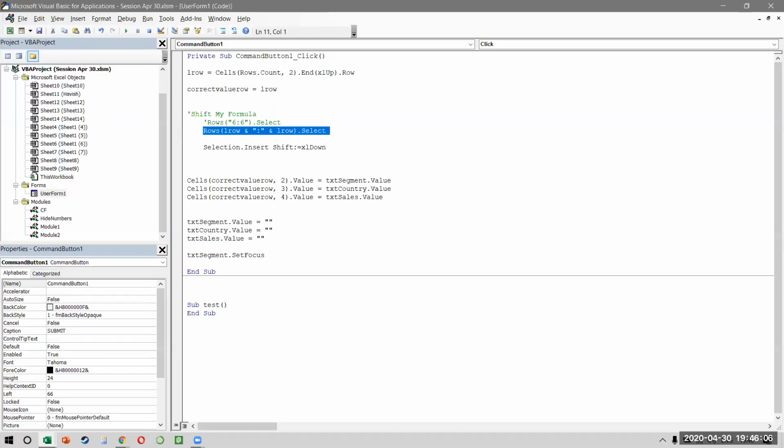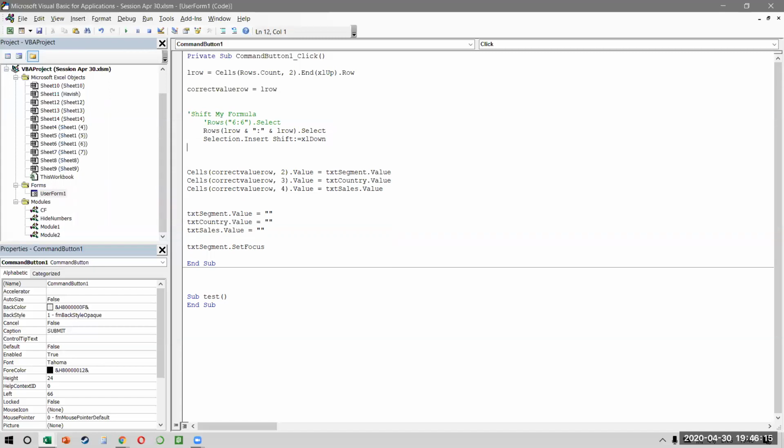How do I know which row has to be shifted? Because I'm calculating the L row. So L row is going to come as 6. That means the 6th row is going to get shifted down. After that, the rest remains the same. So if you notice, this all will remain the same.